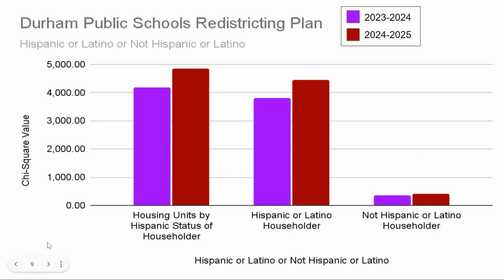Here we looked at households of Hispanic or Latino versus households of not Hispanic and not Latino. The first set of bars are the total households, with the second being Hispanic or Latino householders, and the last is not Hispanic or Latino households. As you can see, the chi-squared values went up in the 2024 to 2025 plan, but it affected the Hispanic or Latino households more, and they were less equally distributed.